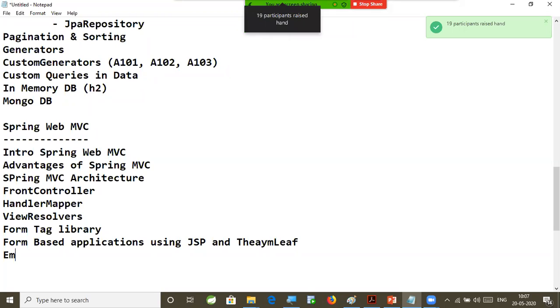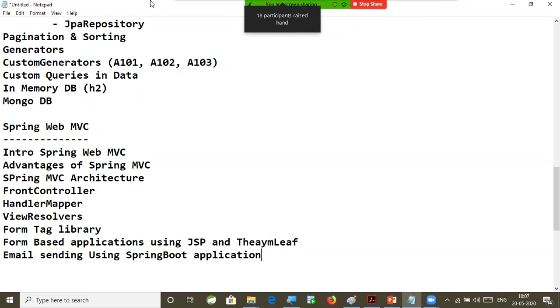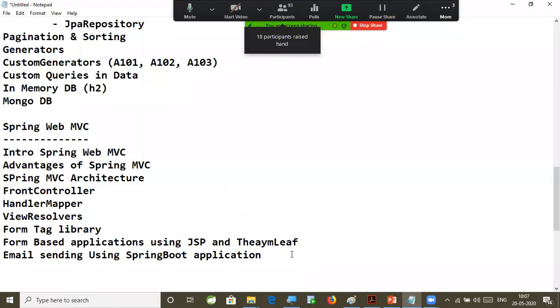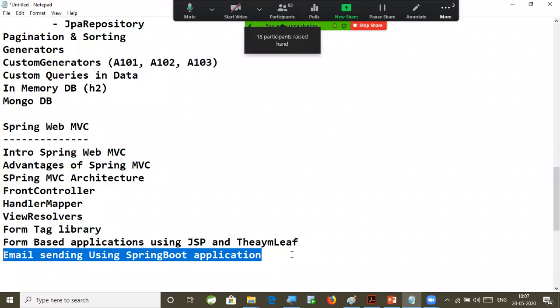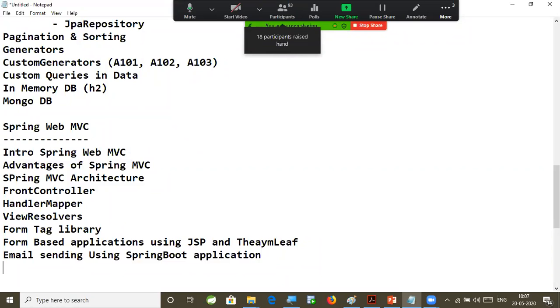Then email sending using Spring Boot application. So in my web application, I want to send a mail. In order to send the mails, how we need to use the JavaMailSender provided by Spring Boot. Mail sending functionality we'll be discussing here.